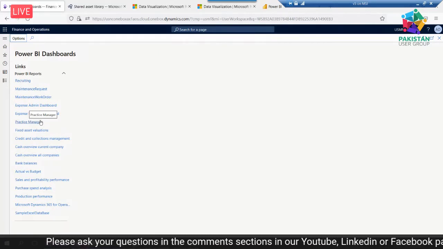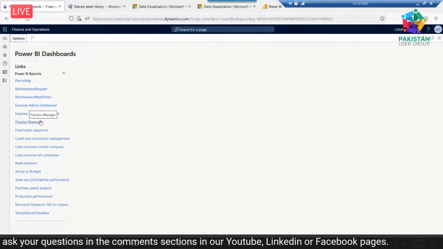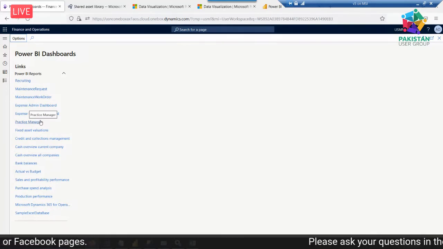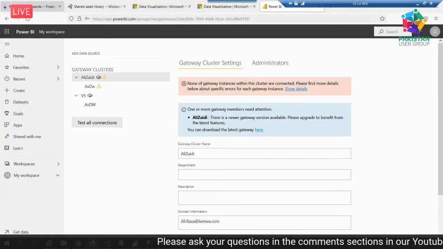So any change you make in any data entity, that aggregated data entity or entity store, can be reflected easily on your dashboard, and then you deploy and test, and finally those changes go to the production server. So this way you can connect with the entity store.